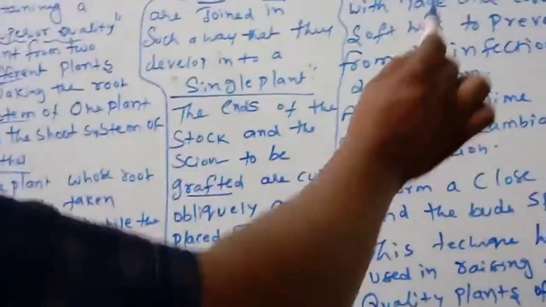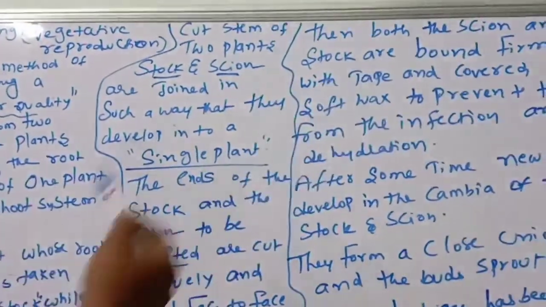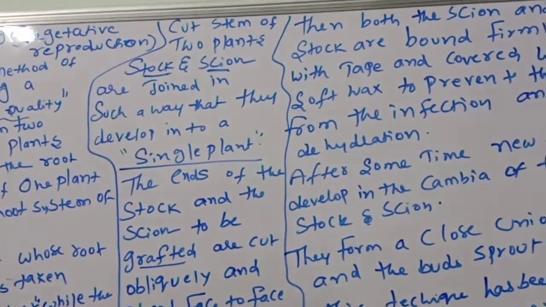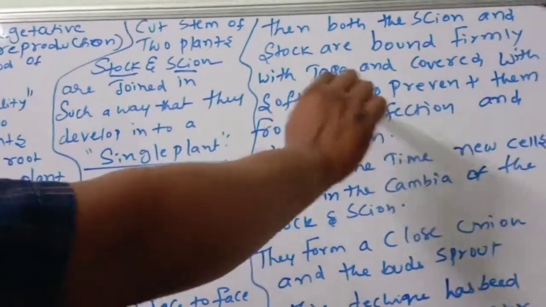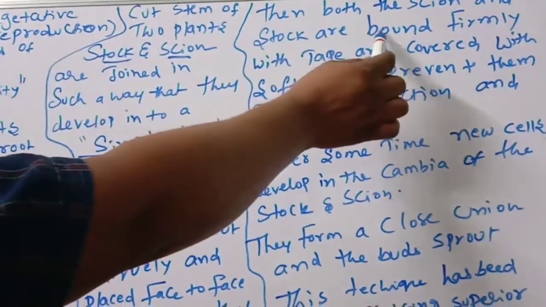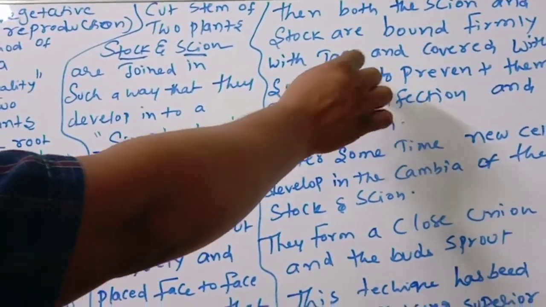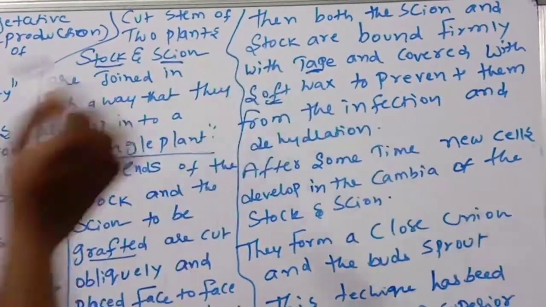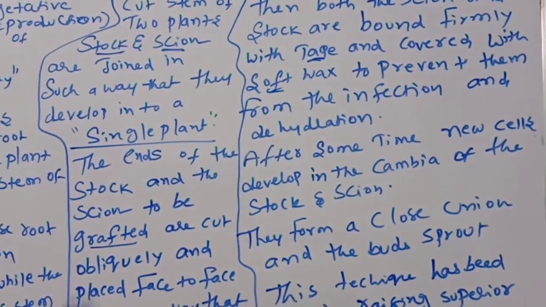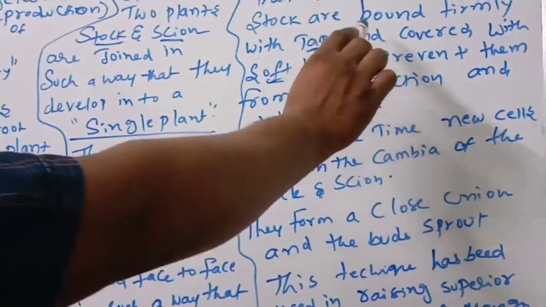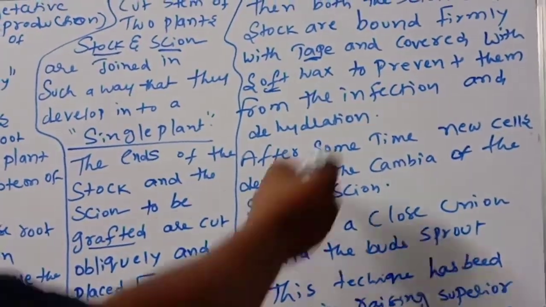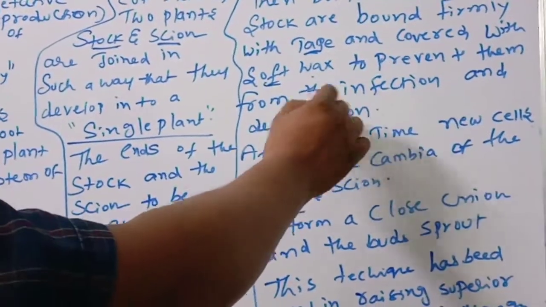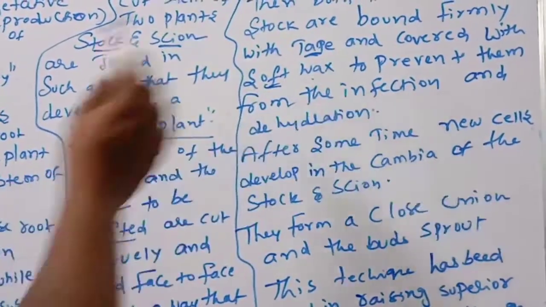Then both the scion and stalk are bound firmly with tape and covered with soft wax to prevent them from infection and dehydration.